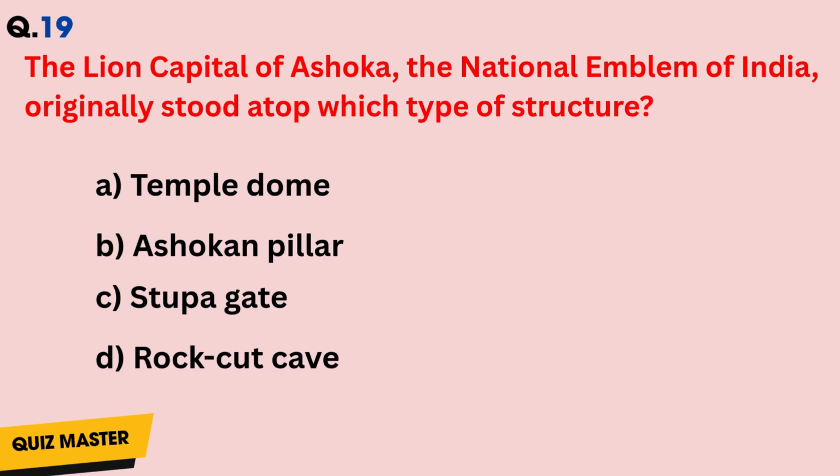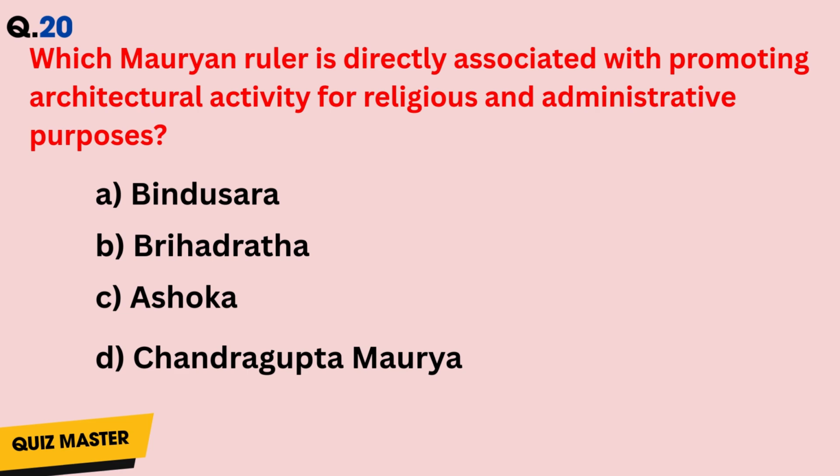Question number 19. The lion capital of Ashoka, the national emblem of India, originally stood atop which type of structure? Answer is B. Question number 20. Which Mauryan ruler is directly associated with promoting architectural activity for religious and administrative purposes? Answer is C.